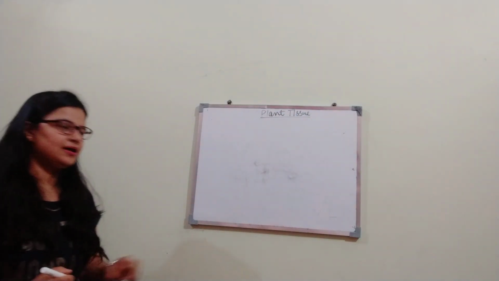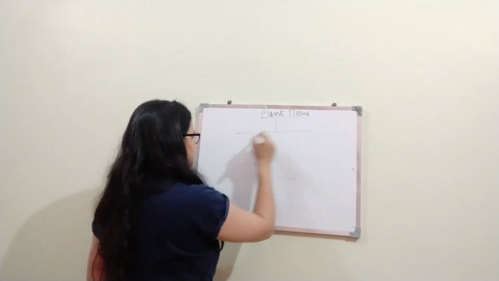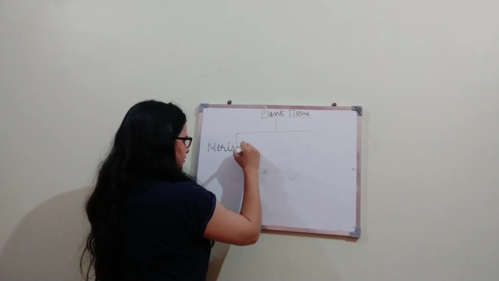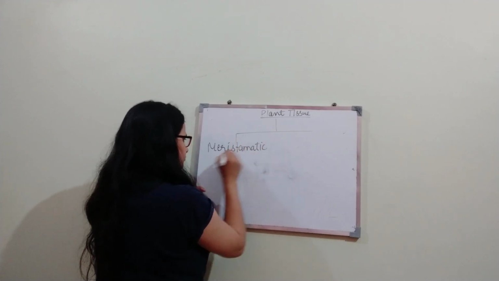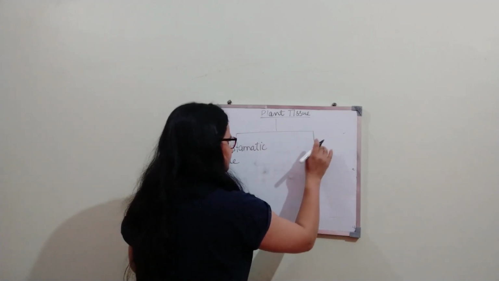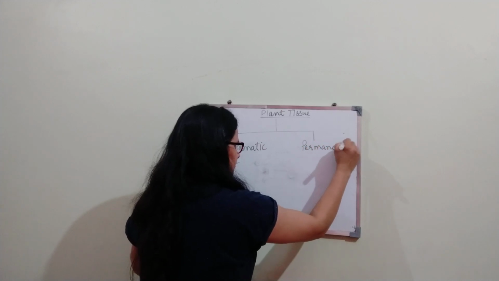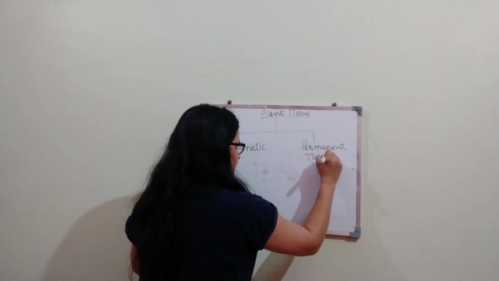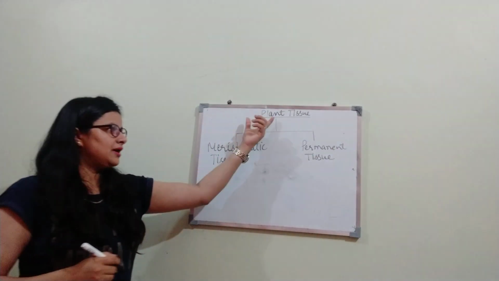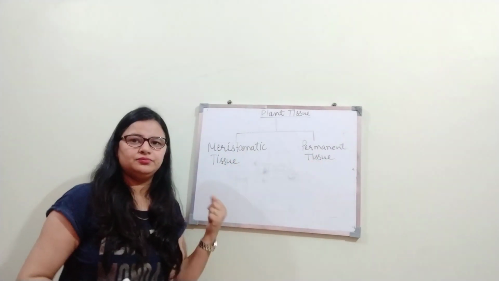See students, in plants it is divided into two tissues. The first is meristematic tissue. The second one is permanent tissue. I hope this is clear to all of you, right? Plant tissue is divided into two main tissues, meristematic tissue and permanent tissue.